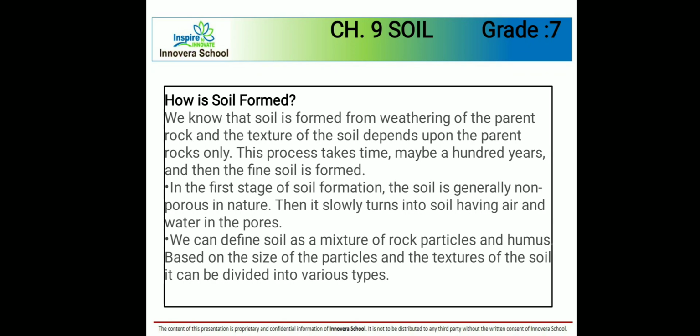In the first stage of soil formation, the soil is generally non-porous in nature. Then it slowly turns into soil having air and water in the pores. We can define soil as a mixture of rock particles and humus. Based on the size of the particles and the texture of the soil, it can be divided into various groups.